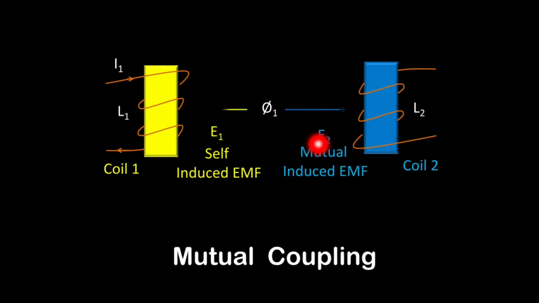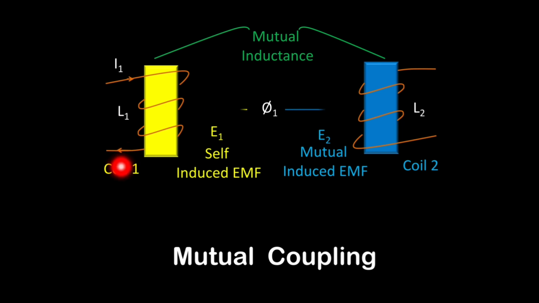Now, how much EMF will get induced in coil 2 depends upon the value of their mutual inductance. So L1 is the self inductance of coil 1, L2 is the self inductance of coil 2, and M is the mutual inductance between L1 and L2.